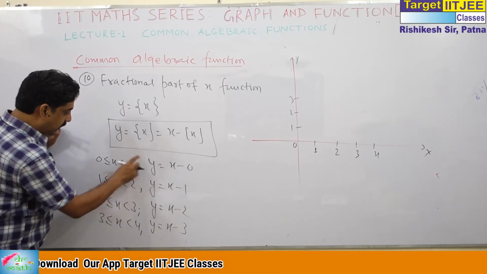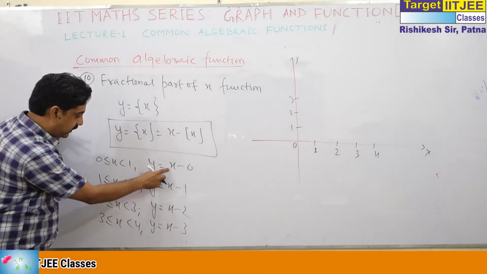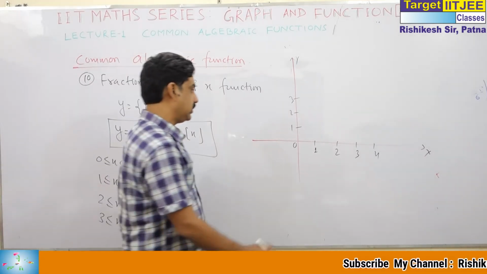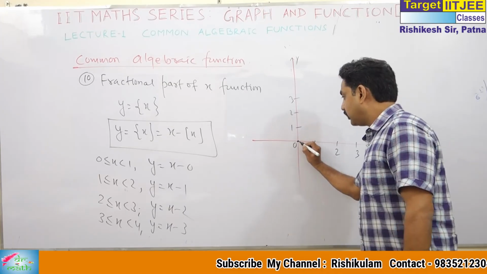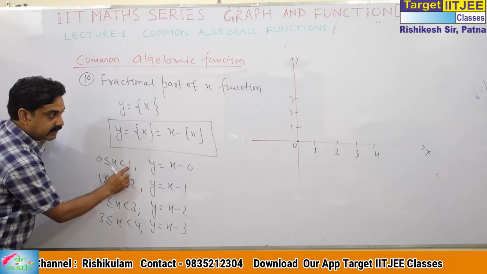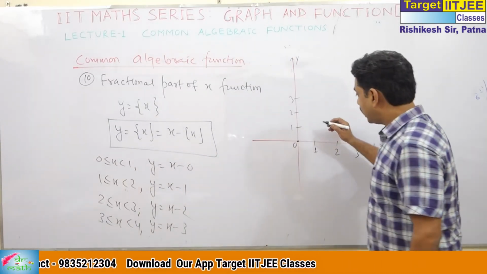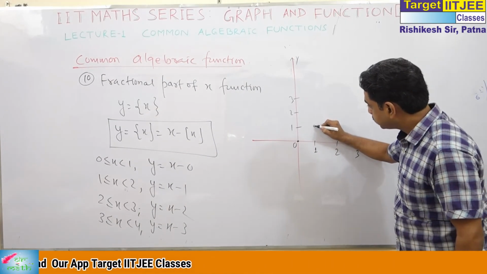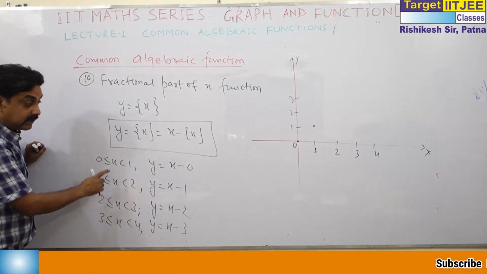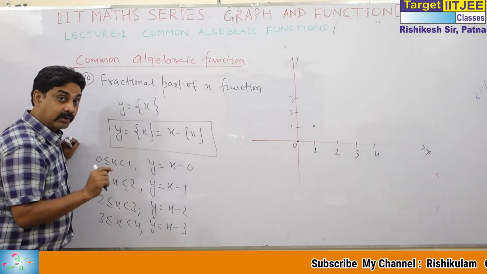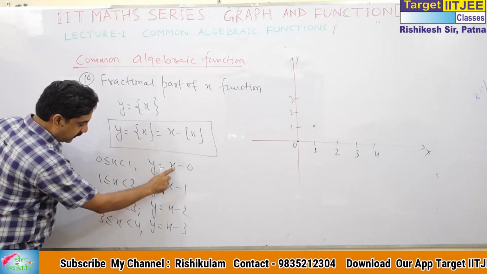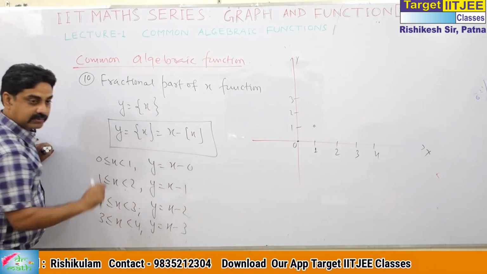See, y is equal to x between 0 and 1. See carefully. At x is equal to 0, y is equal to 0. At x is equal to 1, y is equal to 1, but with an open side. See, there are two 1s, 1 is here, 1 is here. See this point carefully, that I will use in continuous functions. At x is equal to 1, this is 1, and at x is equal to 1, this is 1 minus 1, 0.